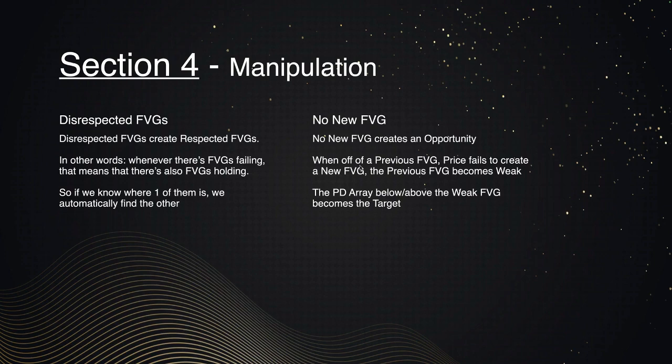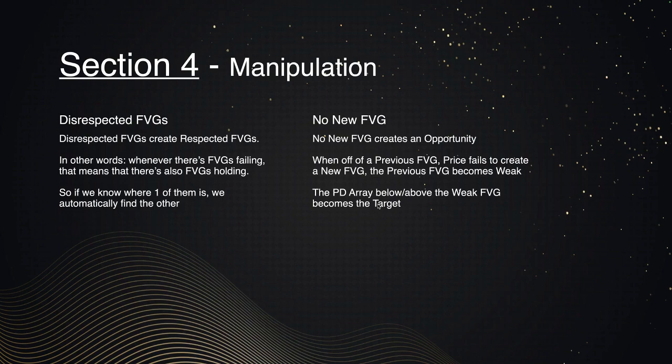Then the next one is the PD array below slash or above. The weak fair value gap becomes the target. So the bearish fair value gap we talked about that we retrace back into fails to create a new fair value gap lower. That leaves behind most likely a swing high, or if it fully disrespects it at first, then